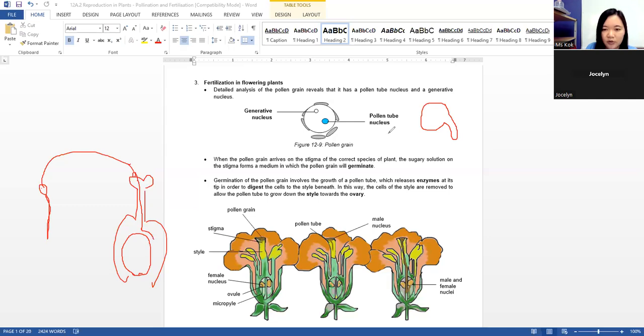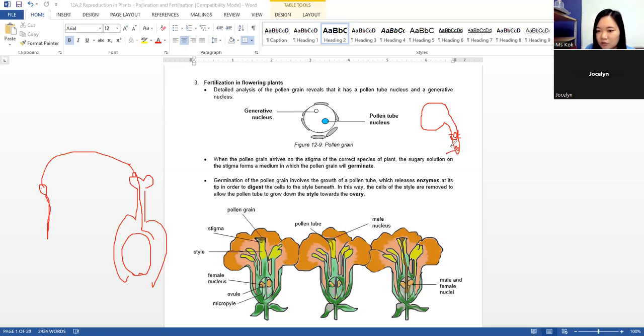Okay, so it will secrete enzyme. The pollen tube nucleus will secrete enzyme into the surrounding, and then the enzyme will digest the style, will digest the cells of the female version. Okay, it will digest the cells, and then it will absorb the nutrients, and the nutrients will be used to grow the pollen tube longer. And then it will continue to do so until eventually it reaches what we call the micropyle.